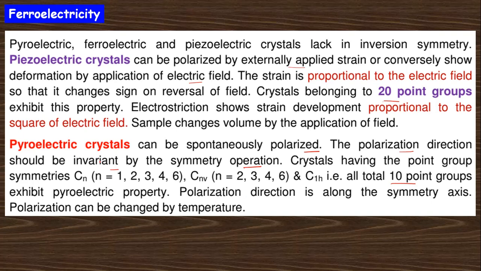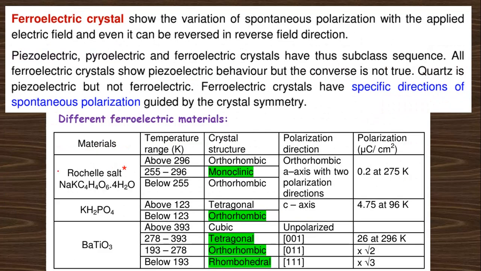There is another type of crystal, pyroelectric. And next is the ferroelectric, which shows a variation of the spontaneous polarization. Just like a ferromagnet has spontaneous magnetization, in a similar way spontaneous polarization happens in this material. Piezoelectric, pyroelectric and ferroelectric crystals form subclasses: all ferroelectric crystals show piezoelectric behavior, but the reverse is not true. That is, a ferroelectric crystal always shows piezoelectric behavior, but the reverse is not possible.